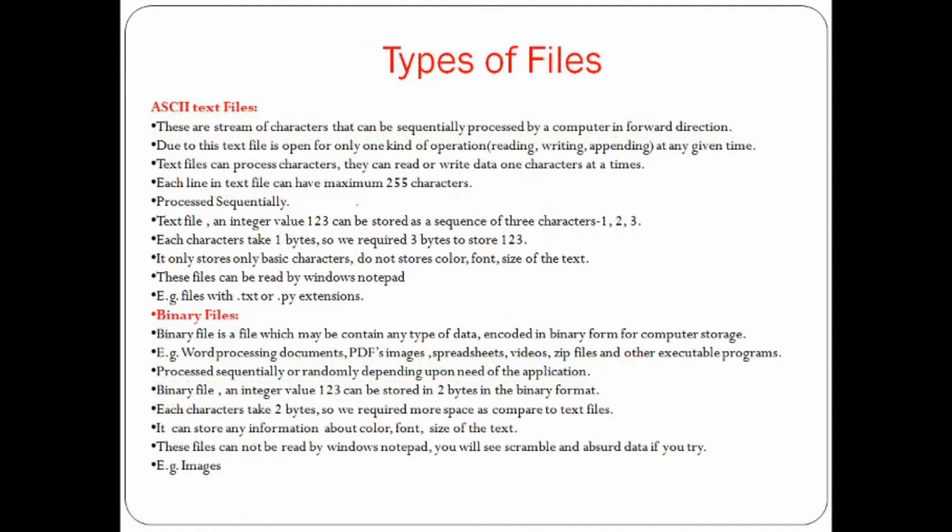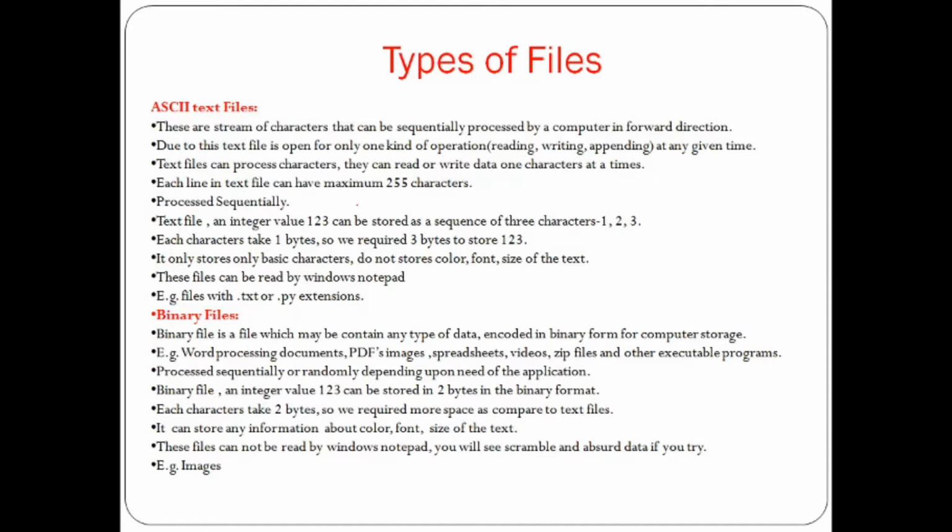Now we will see the types of files. There are two types of files we already saw in our introductory part, ASCII file and binary file. ASCII files are streams of characters that can be sequentially processed by a computer in the forward direction.